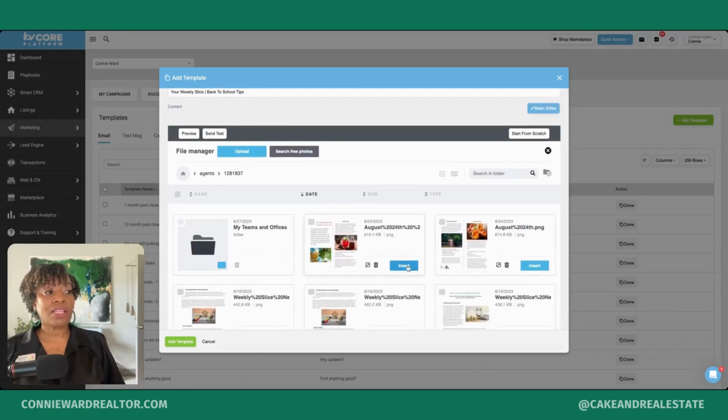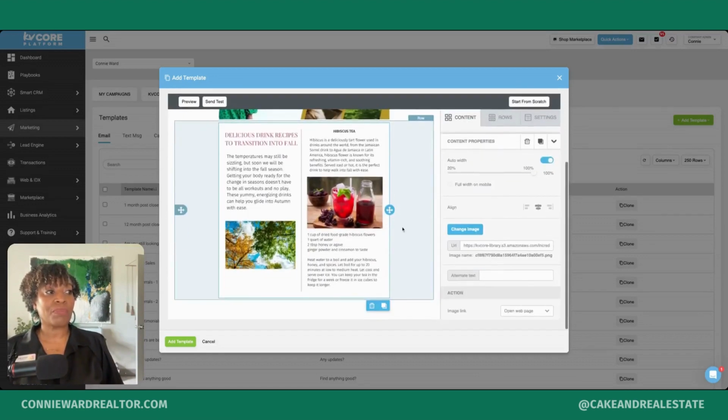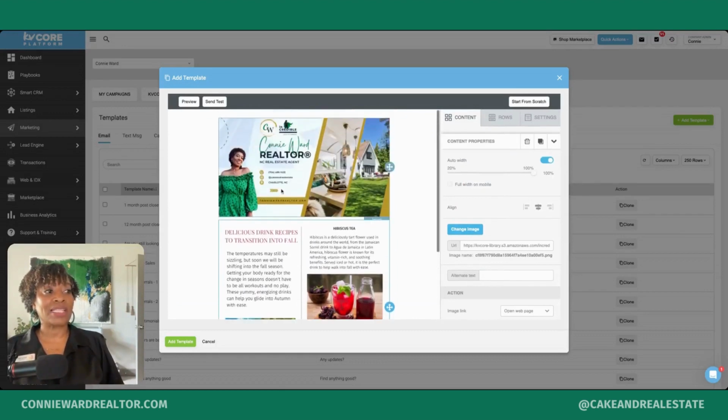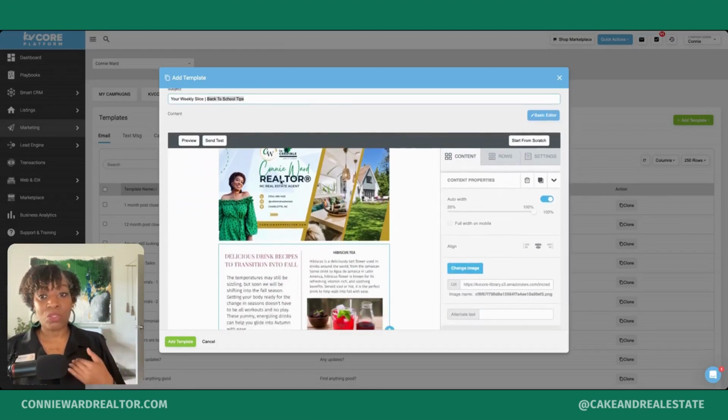So now let's just say this is the article I want to use. I'm going to insert this file into my newsletter. So now I have my article that I'm going to be including in the newsletter, and the subheader, remember, is normally the title of the main article. So your weekly slice, the email is going to come from me.